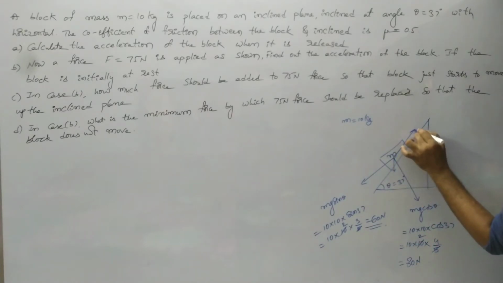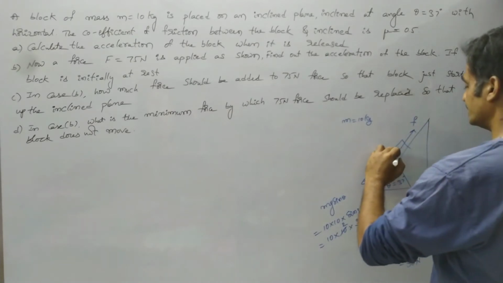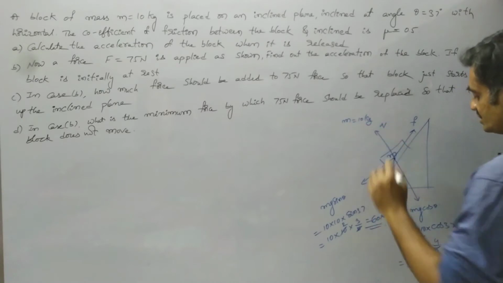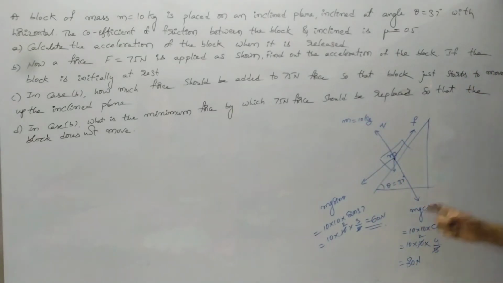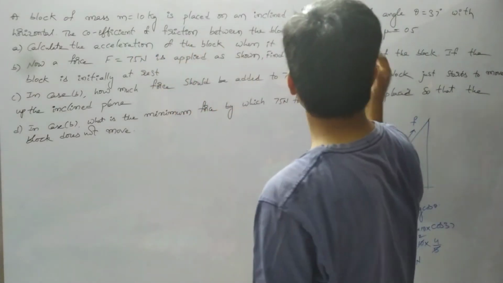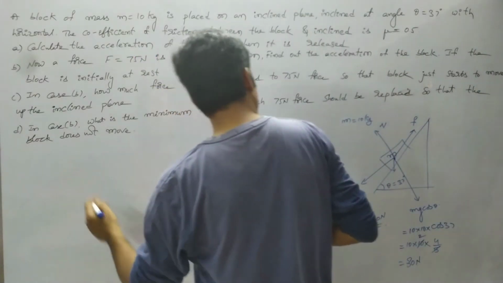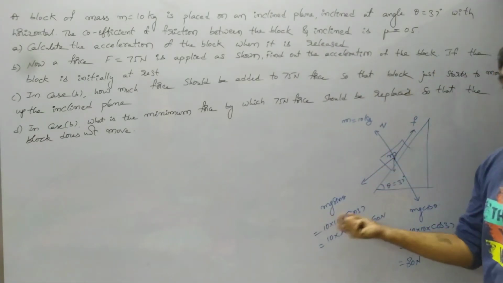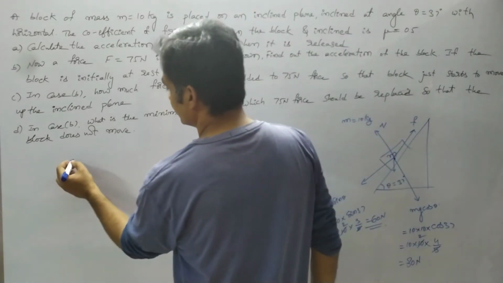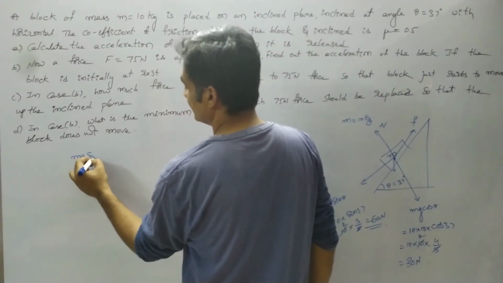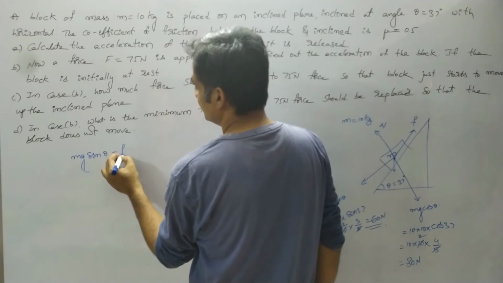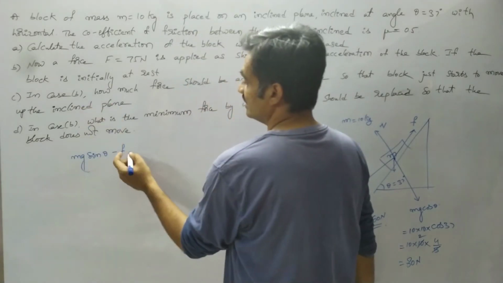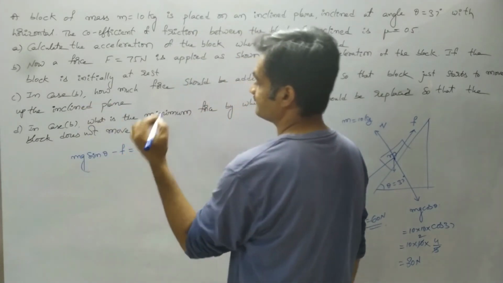Observe that the frictional force acts in the opposite direction, and mg cos theta is balanced by the normal reaction. First of all, we have to calculate the acceleration of the block when it is released. If the driving force is greater than the frictional force, only then does the body gain acceleration. Then we can represent it as mg sin theta minus f equals ma.